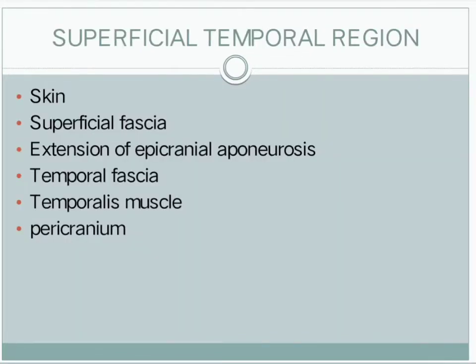Superficial temporal region. Here the temporal arises from the word tempus, which means time. So this area has a significance that the graying of hair starts here. And this area lies between the superior temporal line and the zygomatic arch, which is enclosed of 6 layers, which is skin, superficial fascia and a thin extension of epicranial aponeurosis, which gives the origin of the extrinsic muscles of auricle and attached to the zygomatic arch. Next, the temporal fascia and temporalis muscle and the pericranium.